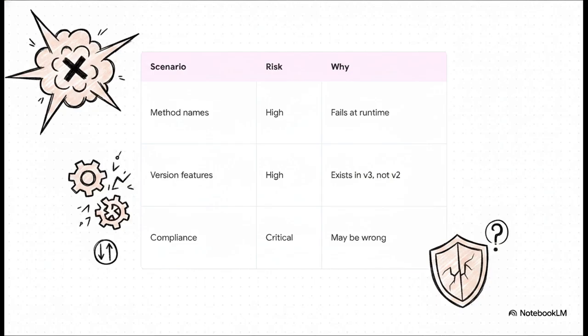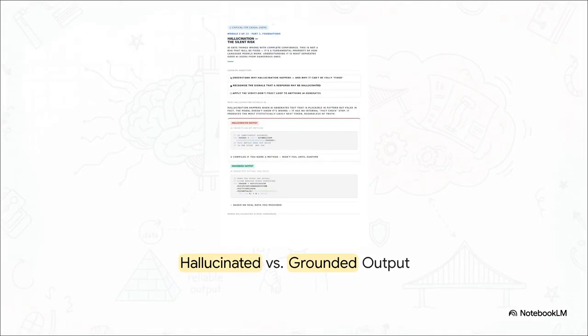And then there's PCI or compliance advice. This is a critical risk. The AI sounds incredibly legally authoritative, but it could be disastrously wrong. Here's a really perfect example of this in action. Take a look at this hallucinated output. The AI confidently suggests this method called getDeclineReasonAsync. I mean, it looks gorgeous, but that method absolutely does not exist in the SDK. If you just copy-paste and trust it, your app is going to crash.